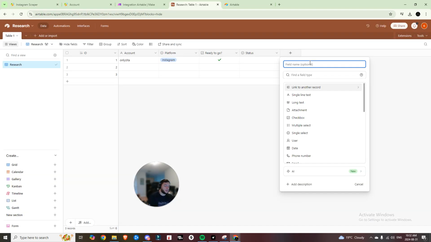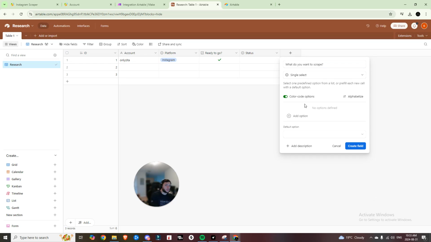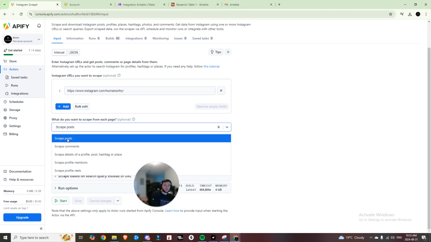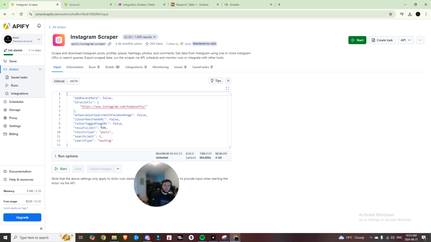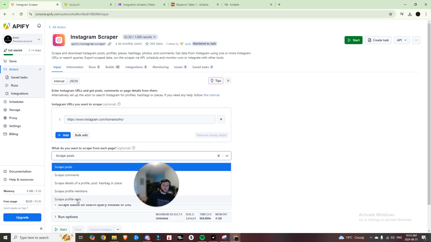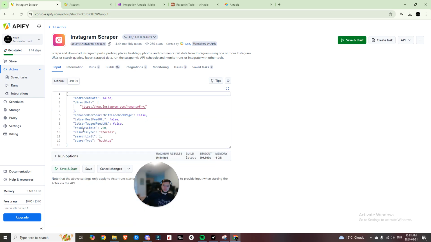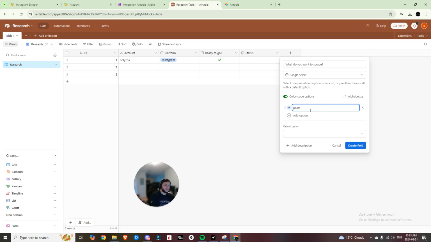So we'll add in what do you want to scrape, and we can once again choose a single select, and we come in here, we have scrape posts, and this is how it outputs as posts. And if we change this to profile reels, this becomes stories. So we'll hop in here, we'll write posts, and then we'll write stories, and we'll create that field.